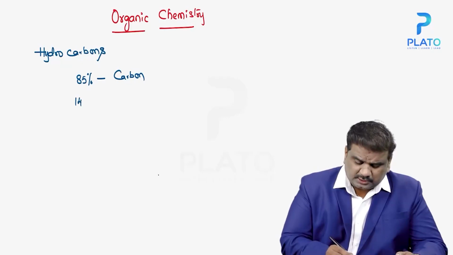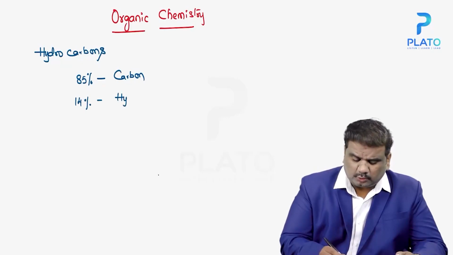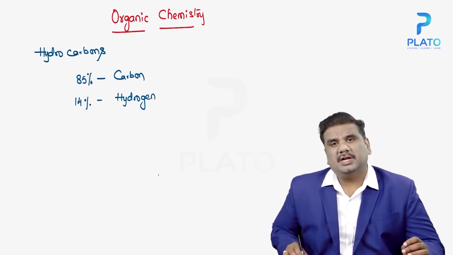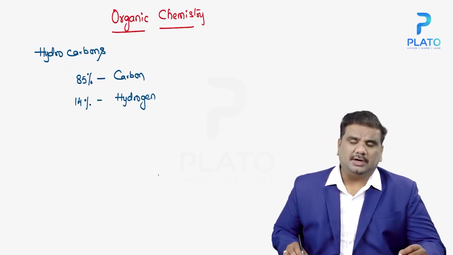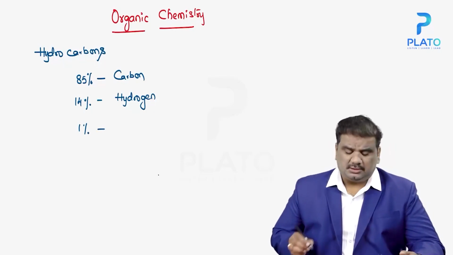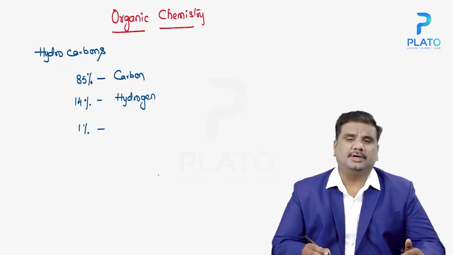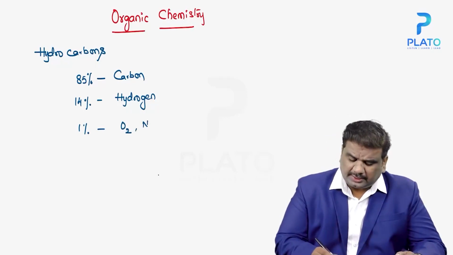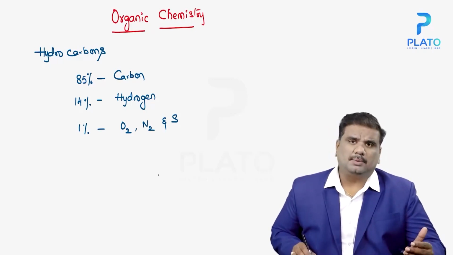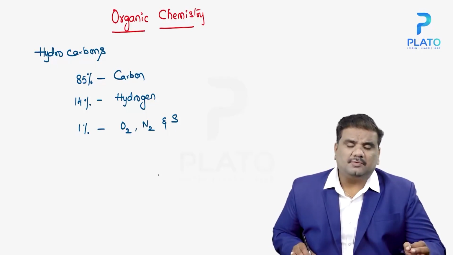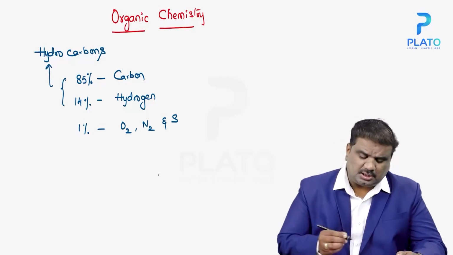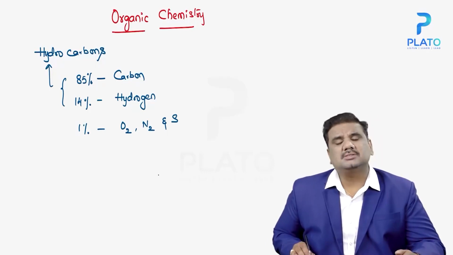At the same time, they consist of 14% hydrogen. Since they consist of 85% carbon and 14% hydrogen, the remaining 1% consists of oxygen, nitrogen, and sulfur in small proportions. Since they consist mainly of carbon and hydrogen, they are termed hydrocarbons.